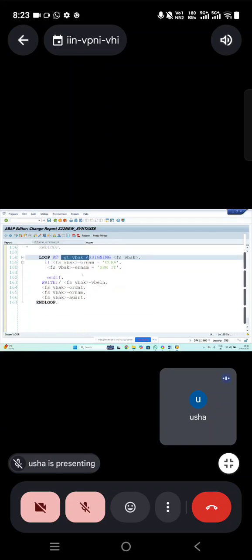Is it clear? This is the second advantage of field symbol. Clear, ma'am? Yeah.